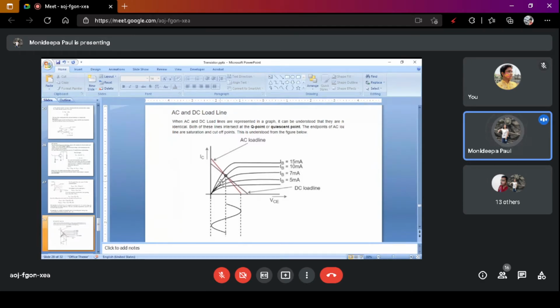And you should see that the AC load line and DC load line should be connected, and when you draw the output line, the maximum and minimum should vary, keeping the quiescent point at the center.